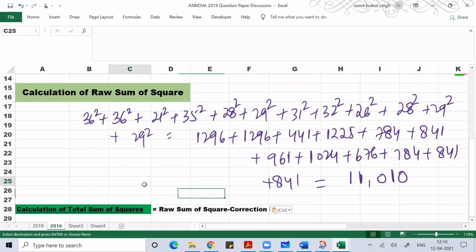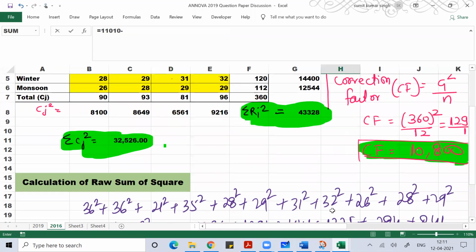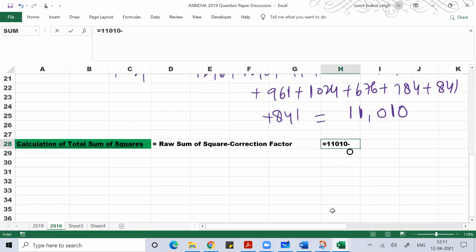This is what we do: raw sum of square minus correction factor. Your raw sum of square is 11,010 minus your correction factor of 10,800. If you do that, you'll get total sum of square as 210.